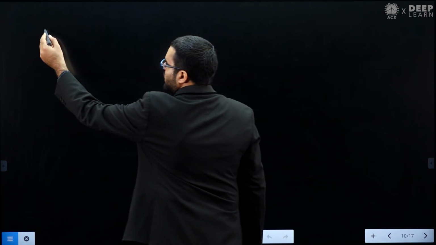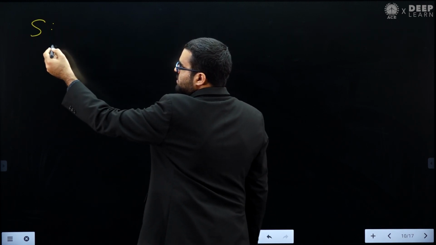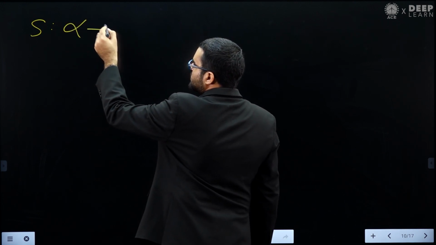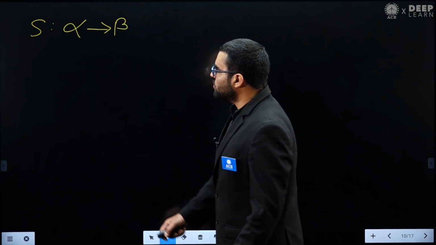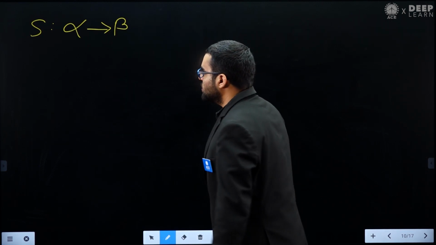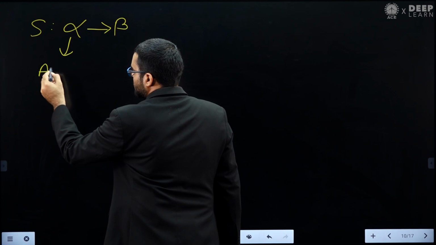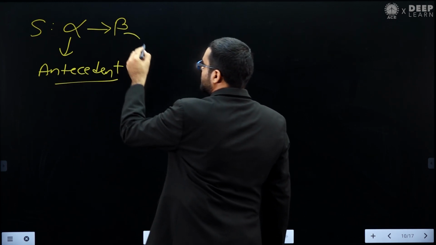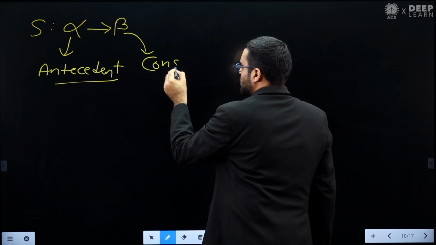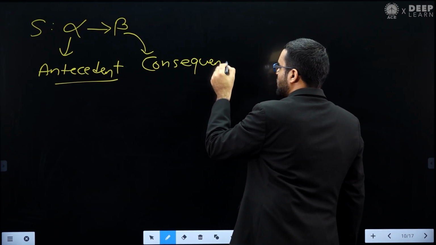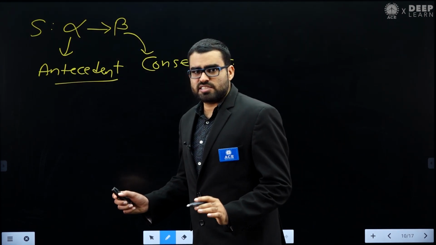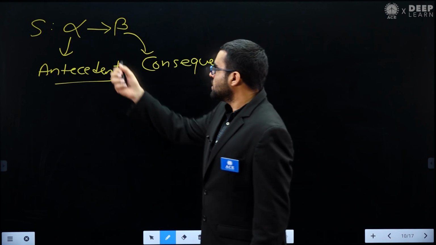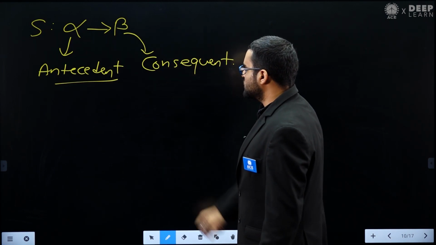So what we have is S, and this S is an implication statement. For example, if you have an implication statement alpha implies beta, then this alpha is called the antecedent, and this beta is called the consequent. So in any implication statement, when alpha implies beta, alpha is called the antecedent, and beta is called the consequent.